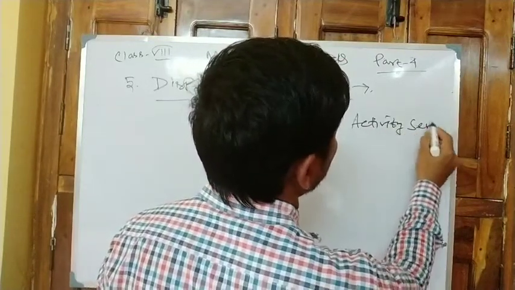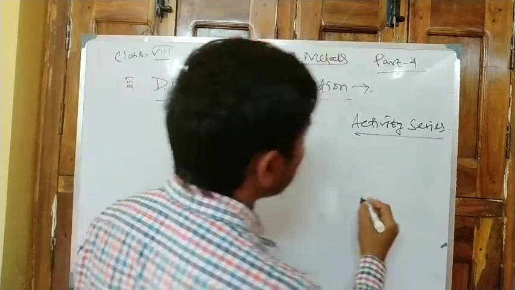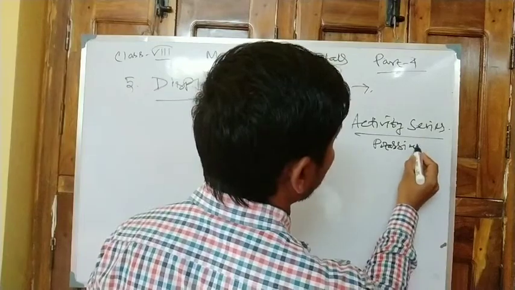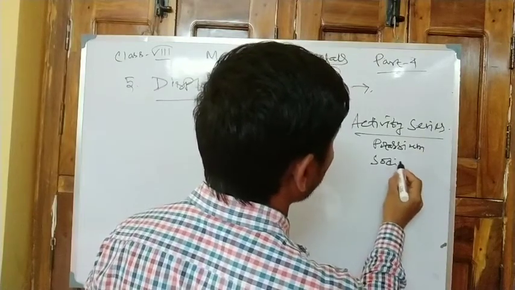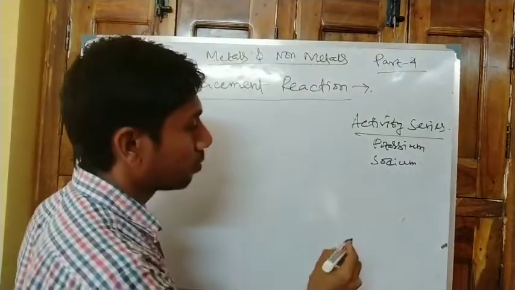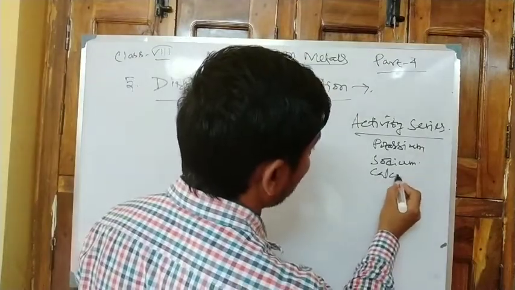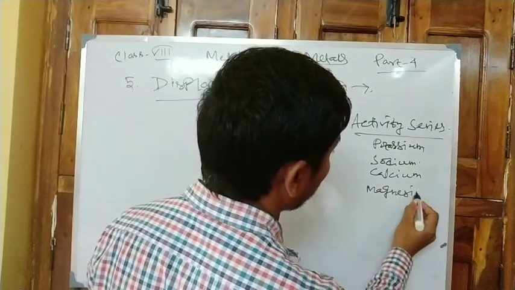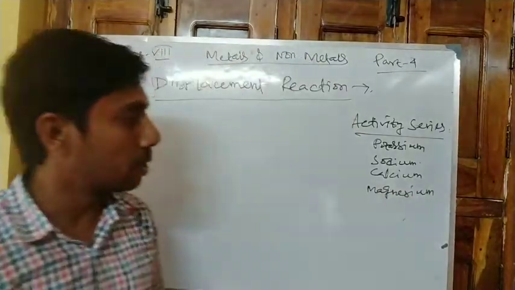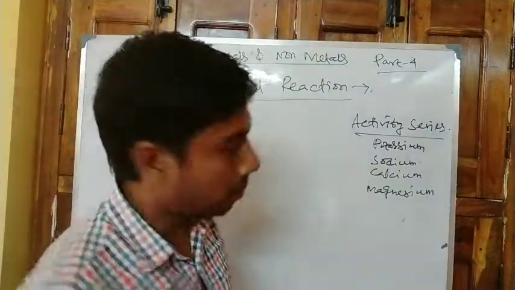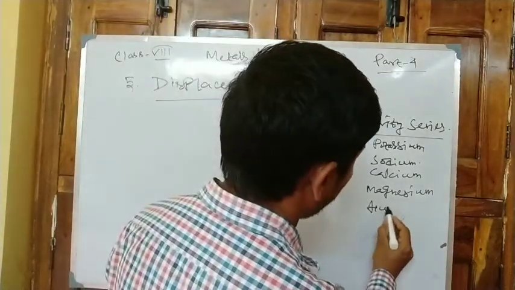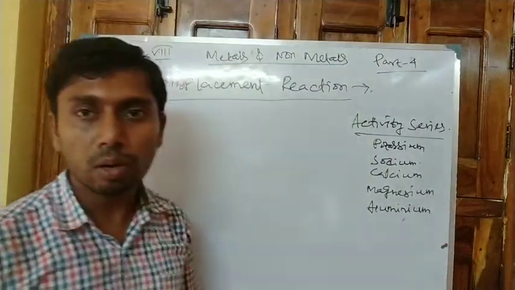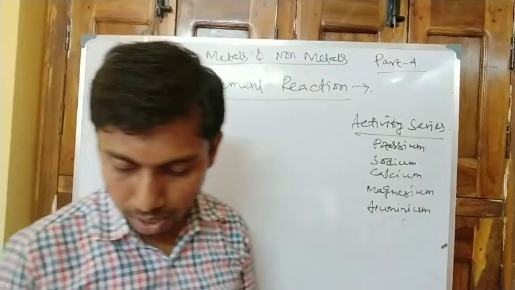In the activity series, here is potassium, sodium, calcium, magnesium, aluminium, then carbon and hydrogen, and zinc.